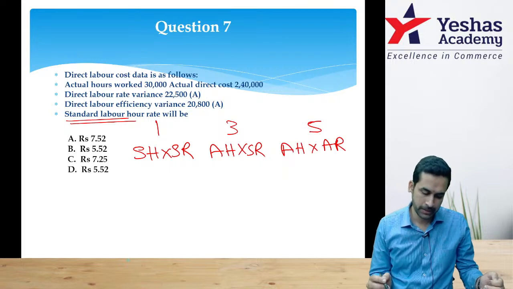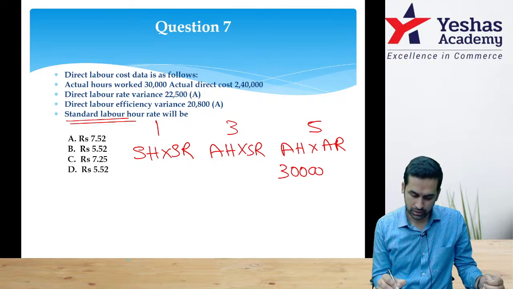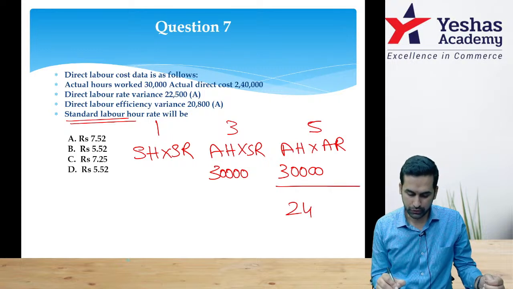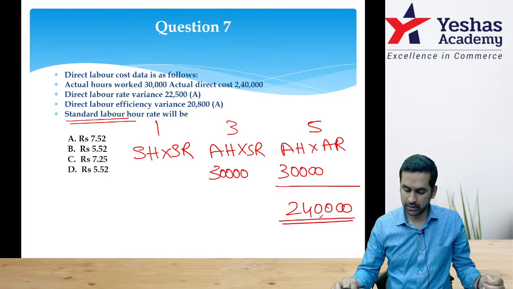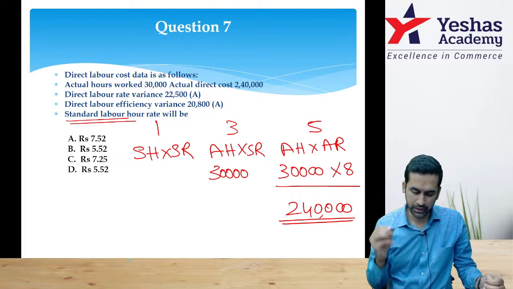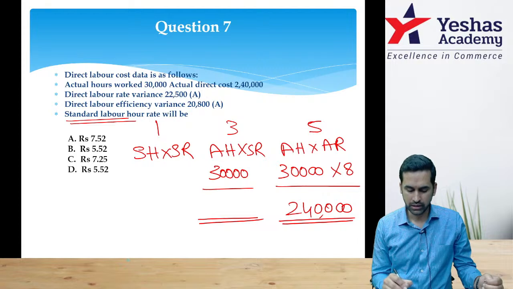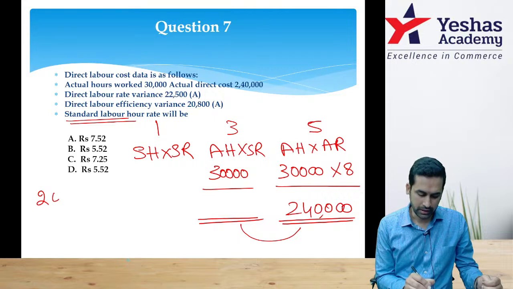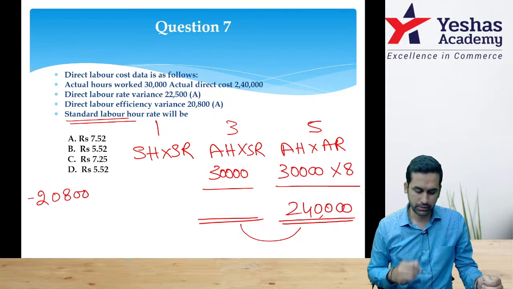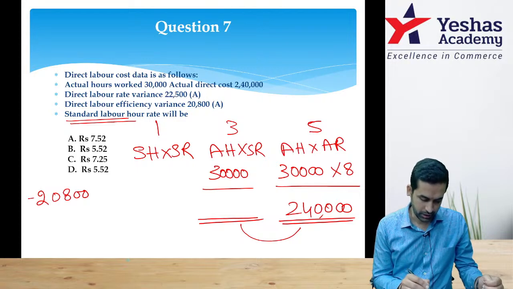Now what data do I have? Actual hours worked 30,000. This I can fill here. Actual cost 2,40,000. If this is 240 divided by 30,000, this will be 8 rupee. Labor rate variance is given as 22,500 adverse. By the way, rate variance is column 3 minus 5. Adverse meaning negative.